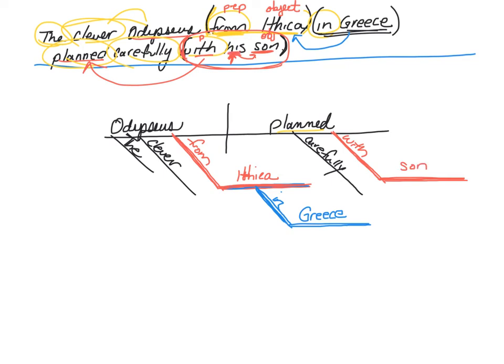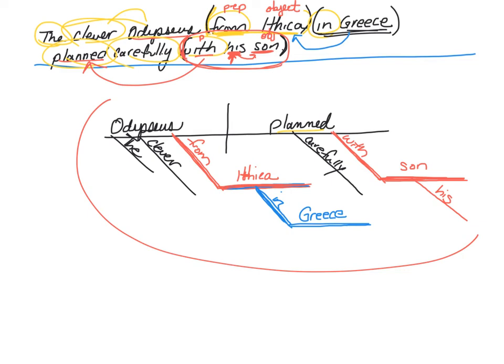Well, I've talked about this. "Son" is a noun, and that means it can have words describing it. So it has a word describing it. All descriptor words, all danglies, go on those angled lines, and so now we have "his." The clever Odysseus from Ithaca in Greece planned carefully with his son. So this is our diagram.